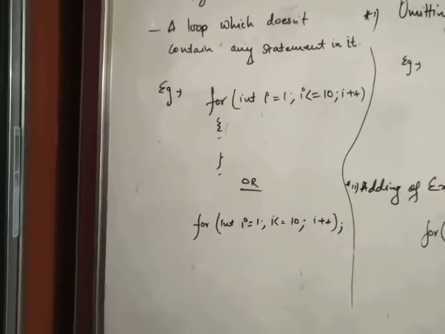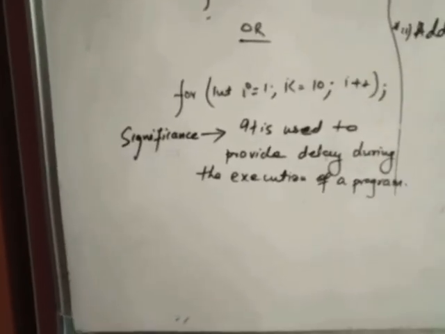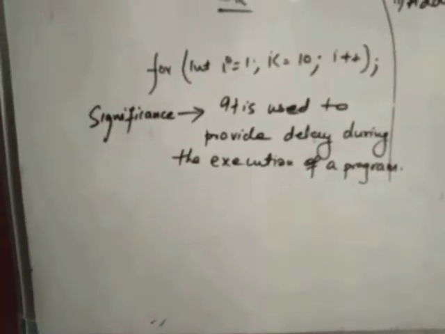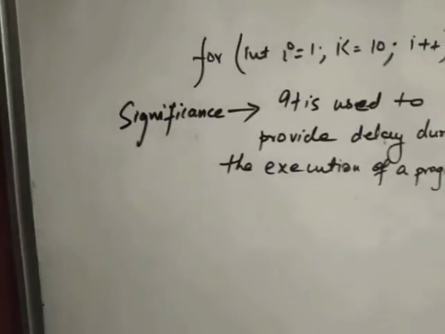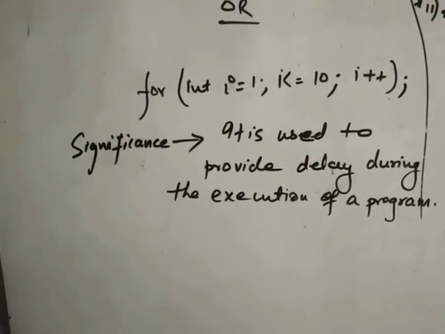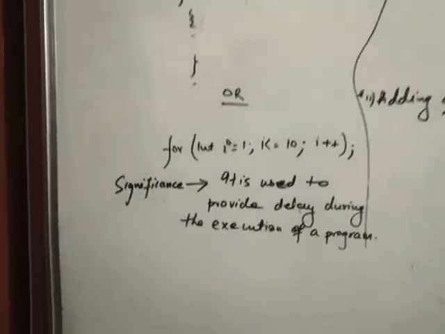Clear, all of you? So you need to write the significance now. What is the significance? It is used to provide delay during the execution of a program. Clear, all of you? So this is the significance of your delay loop, or the bodiless loop.